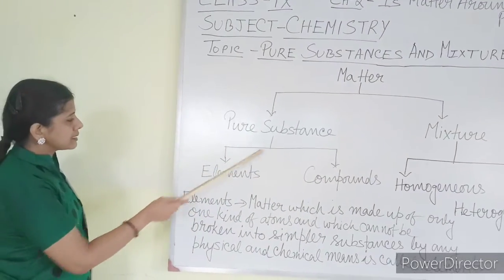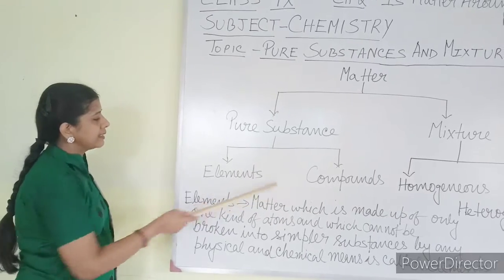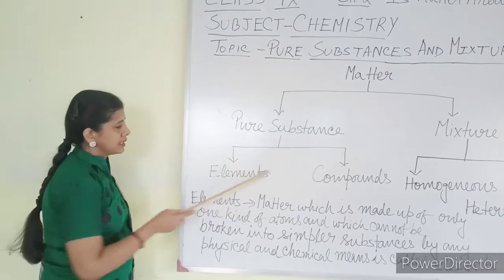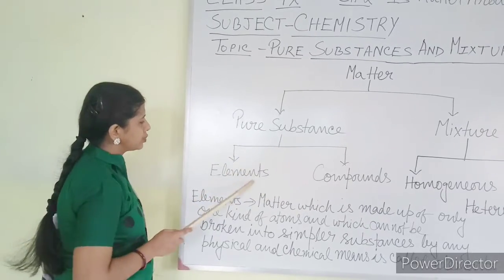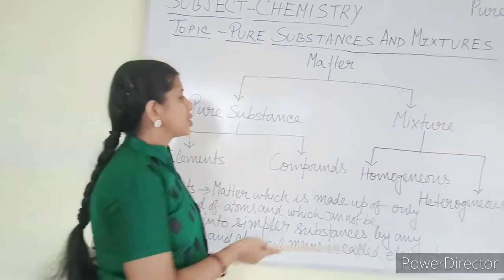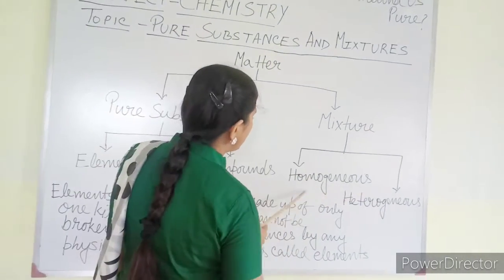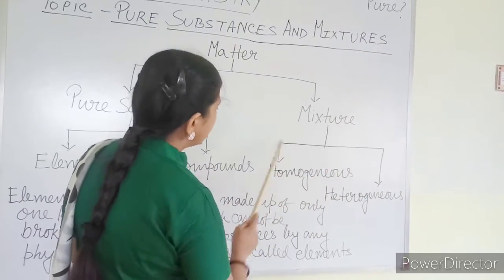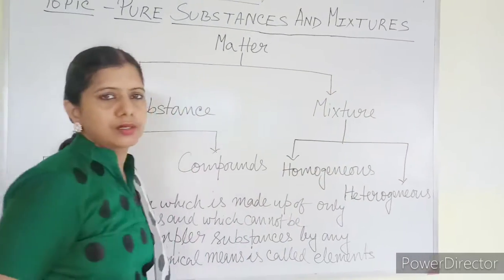Pure substances can again be classified into two categories, that is elements and compounds. These are the two categories into which pure substances can be divided. Again, mixture can be categorized into homogeneous mixture and heterogeneous mixture. These are the classifications of mixture.